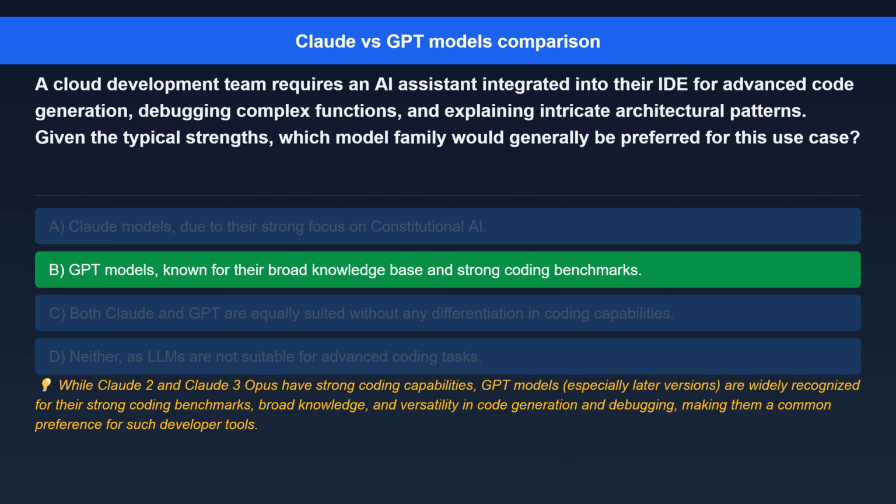The correct answer is GPT models, known for their broad knowledge base and strong coding benchmarks. Here's the explanation. While Claude 2 and Claude 3 Opus have strong coding capabilities, GPT models, especially later versions, are widely recognized for their strong coding benchmarks, broad knowledge, and versatility in code generation and debugging, making them a common preference for such developer tools.